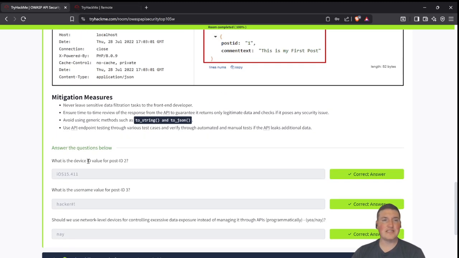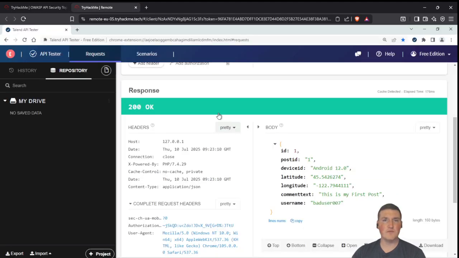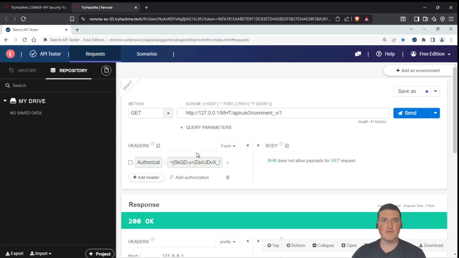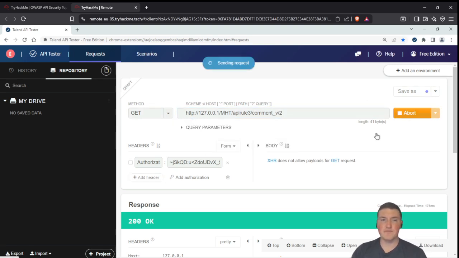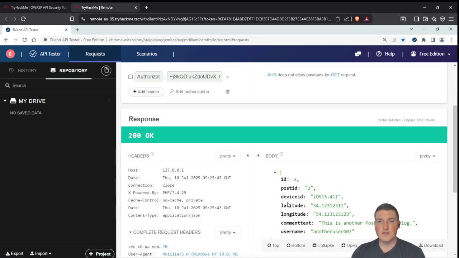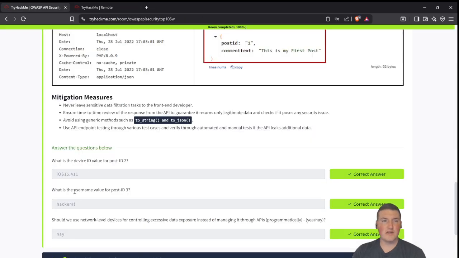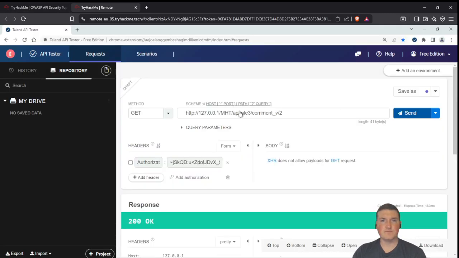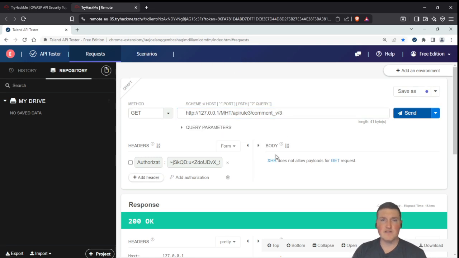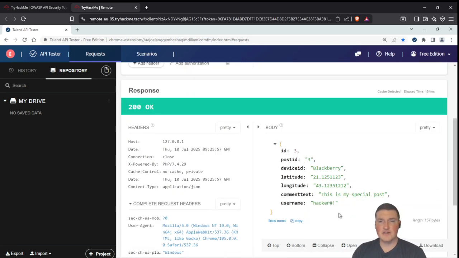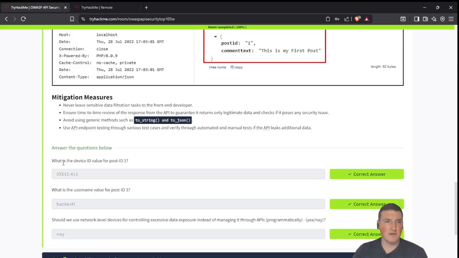So what is the device ID value for post ID 2? Well, we just go up here, we go to post ID 2, and there's the device ID. So it's an iOS 15.411. What is the username value for post ID 3? Well, we just go here and we say post ID 3. Easy enough. And there you go, username, hacker, hashtag exclamation mark.